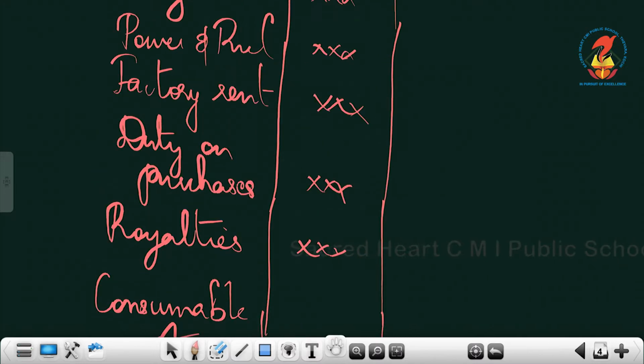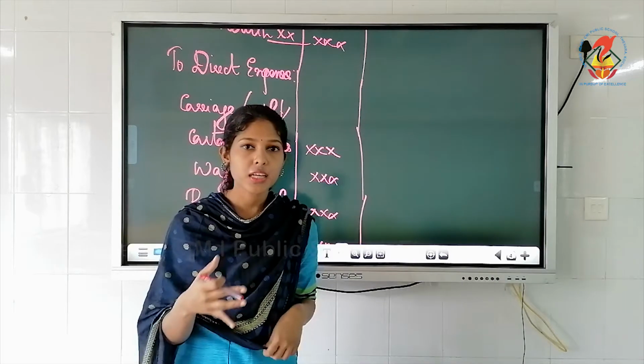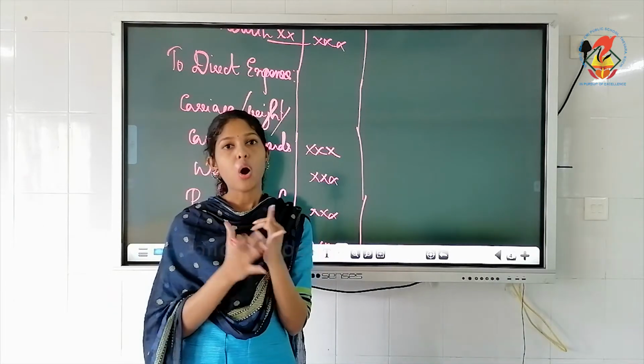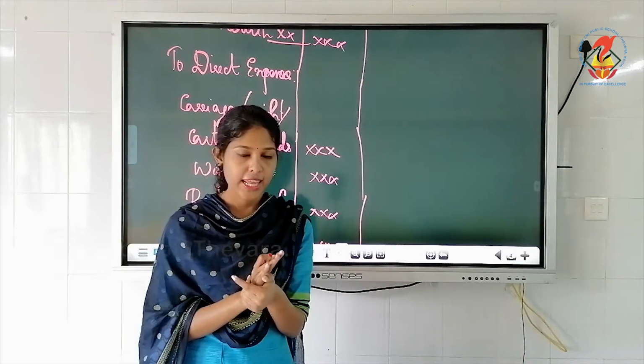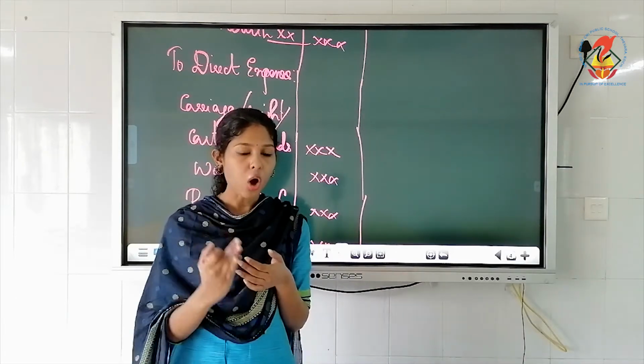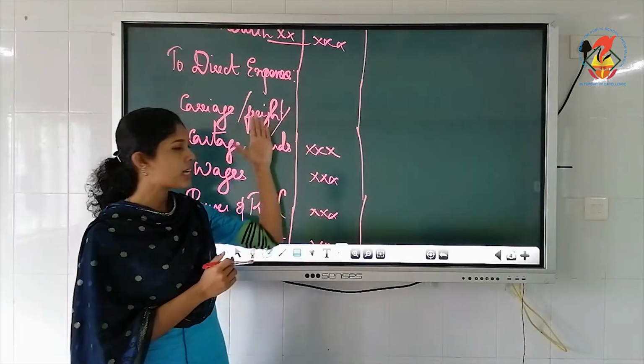Now we'll see what is the meaning of direct expense. Direct expenses means expenses directly incurred on production or on manufacturing. That is the meaning of direct. Directly incurred on production or manufacturing. So all these are examples.